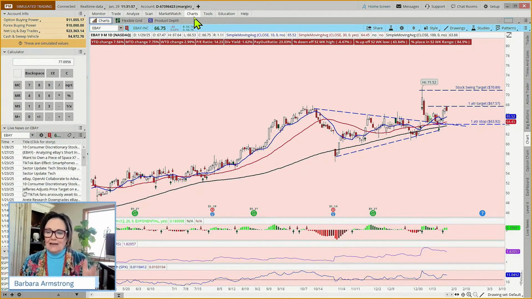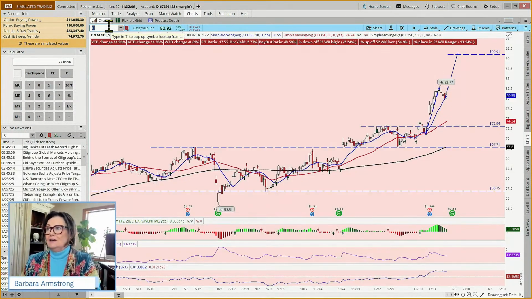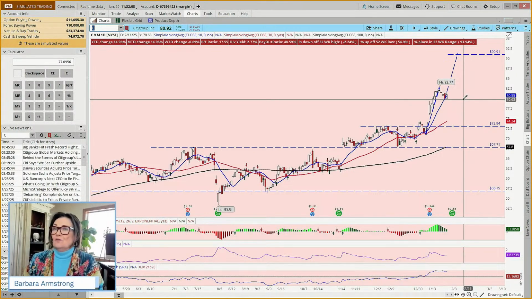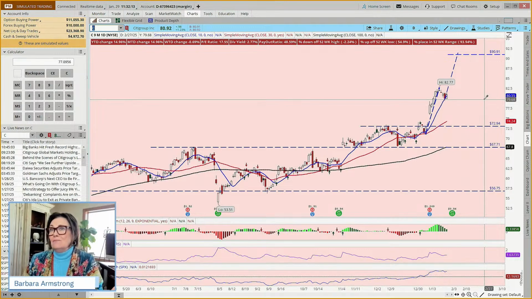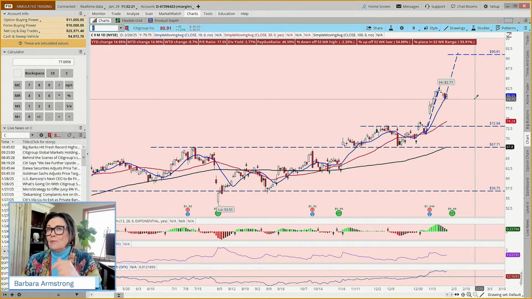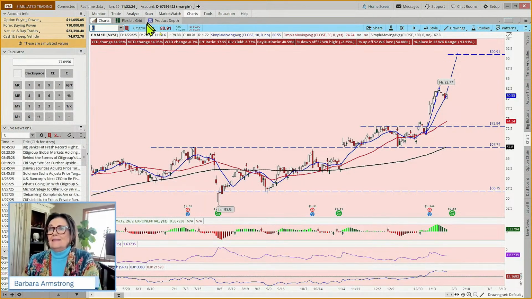So you've got to understand your risk. And with C, it also depends on your account size. So if you come back here to this one, could we have sold a put? Like at maybe 80, you might say, actually, I wouldn't mind owning Citigroup. So if I sell the put and it gets put to me, I'm okay with that. But if you sell the put and it's put to you, that's almost a $9,000 position. And we don't want to have a $9,000 position.